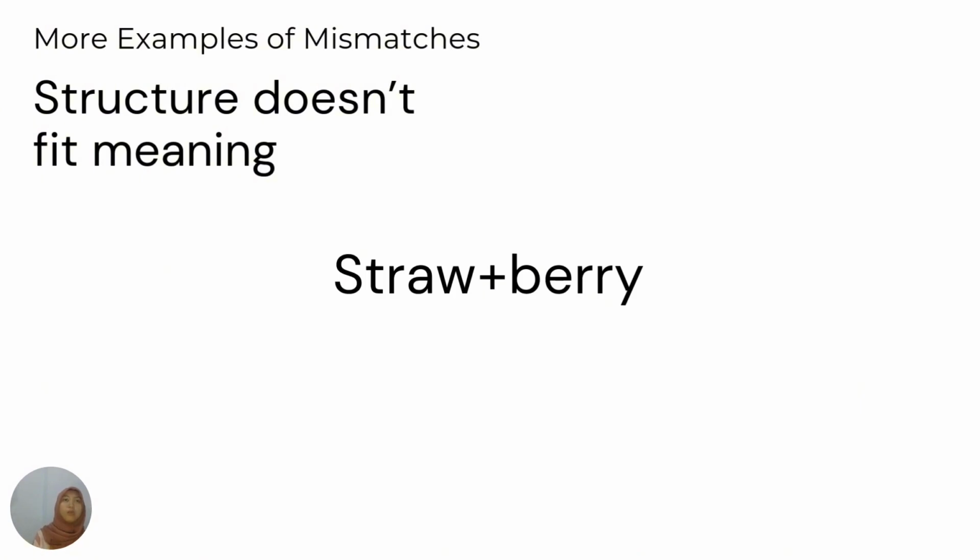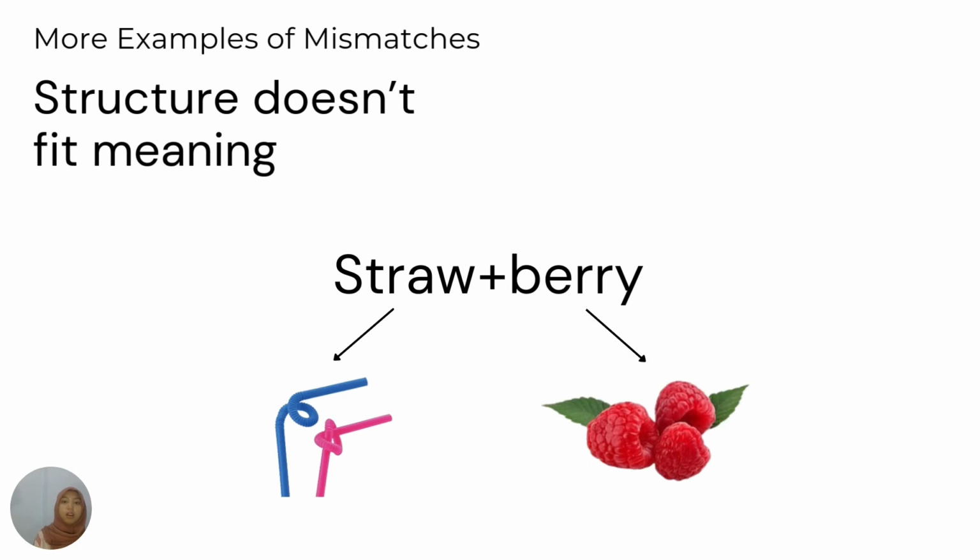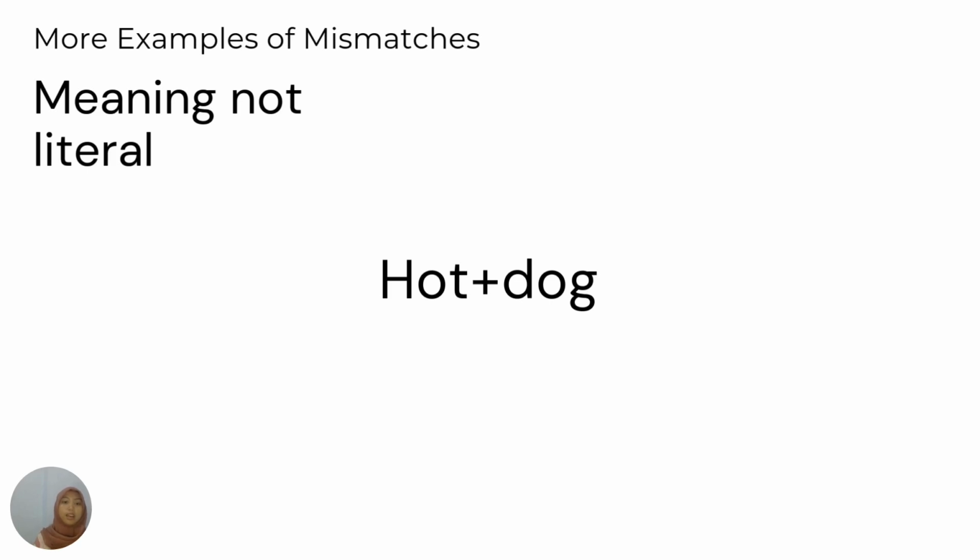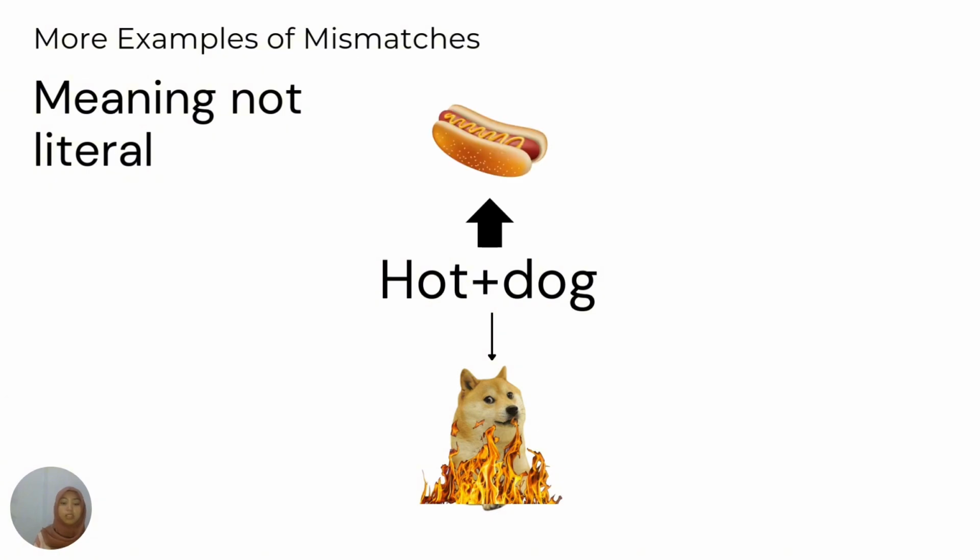If we break it down, we see straw and berry, but it's not a berry made of straw. This is another case where structure and meaning don't quite line up. So, in another example, like hot dog. It's not a dog that's hot, but we all know it refers to a type of food.